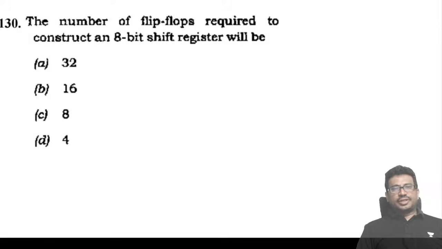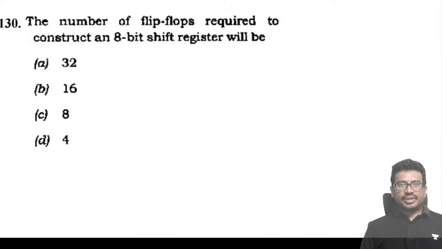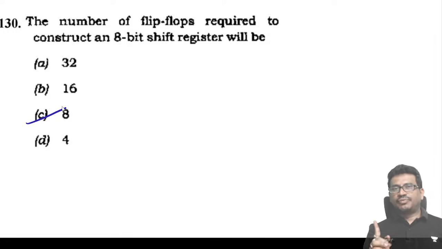Next, the number of flip-flops required to construct an 8-bit shift register. How many flip-flops are required? For 8 bits, 8 flip-flops are required. For n bits, n flip-flops. Each flip-flop will use only one output, only 1 bit. So 8 flip-flops are required for an 8-bit register.